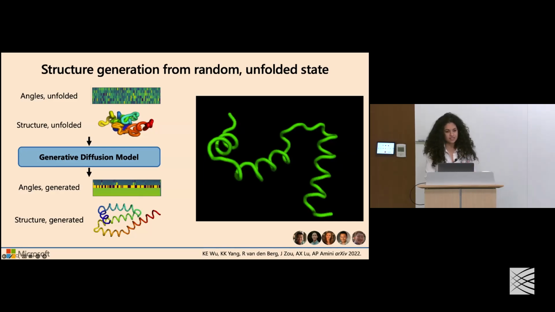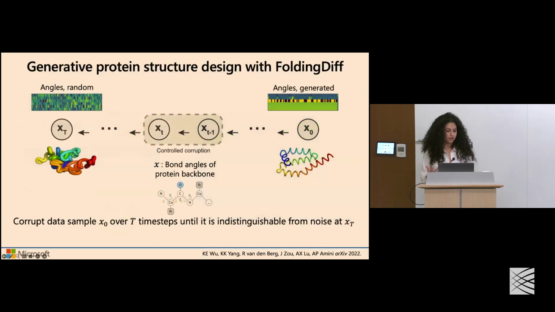And so this is the essence of this structure-based diffusion model that we developed that we call FoldingDiff, short for folding diffusion.